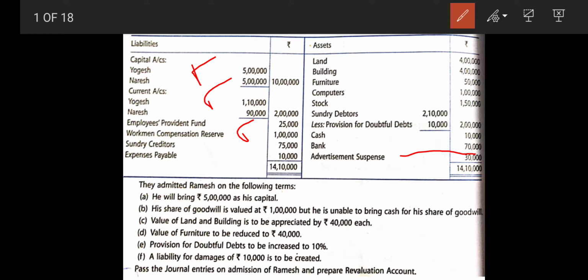This workman compensation reserve and advertisement suspense both will be transferred to the current account because the sum has the nature of fixed capital. So when there is a fixed capital, everything will be transferred to the current account, as we are aware from the previous chapter. Now further we will be moving. First of all, we have drawn, so we are going to transfer all these items in the respective form. So you can see over here, I have done all these activities. I'm showing that.